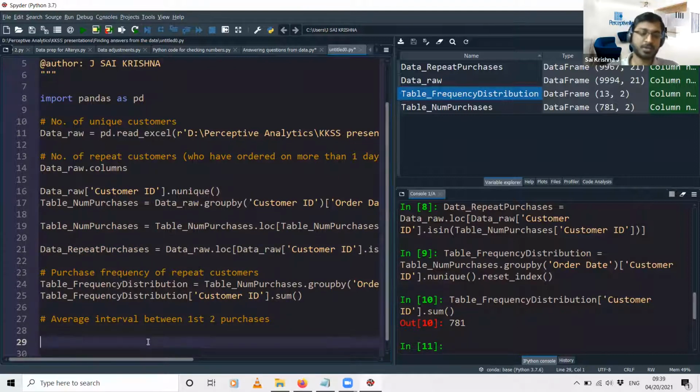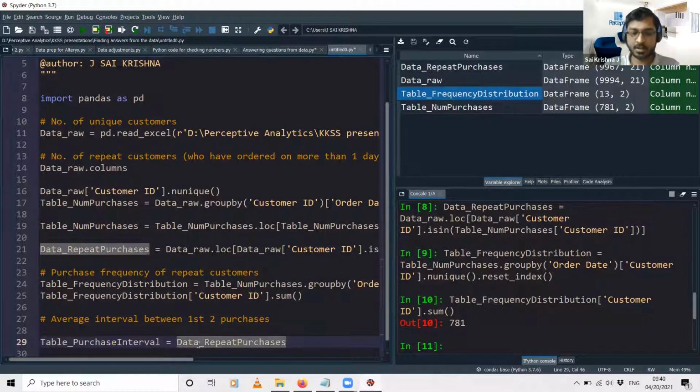So like I said, the first step is to sort the purchases in the ascending order of the customer ID and the date. For the purpose of clarity, we will just take the customer ID and the date column alone. So I'll just create a new data set again. I'll call it table underscore purchase interval.